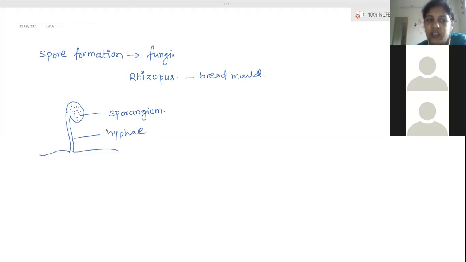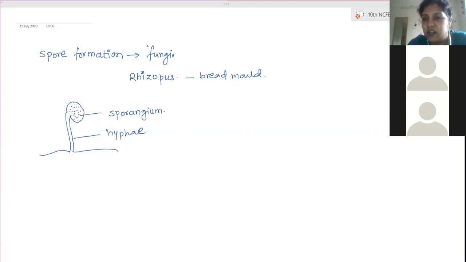So till maturity, they are enclosed in a covering called a sporangium, so that they do not get wasted. As soon as all these spores mature, the sporangium bursts open and all spores move into the air. Along with air, since they are very lightweight, they can be carried from one place to another place, and whenever they get suitable conditions, these spores start growing into new fungi.